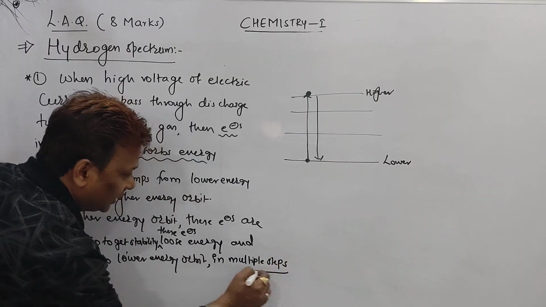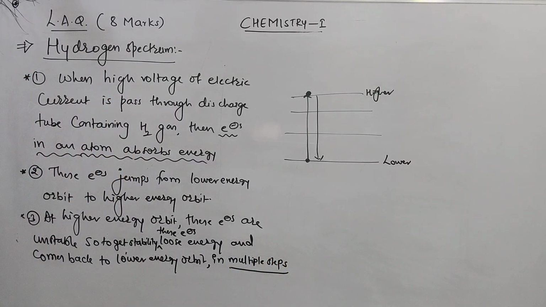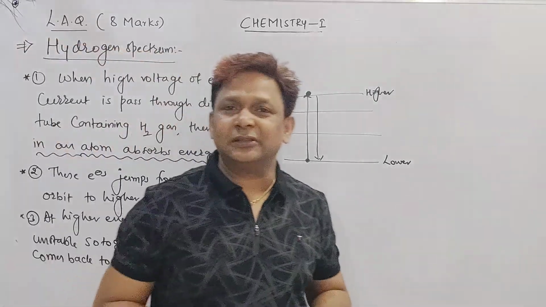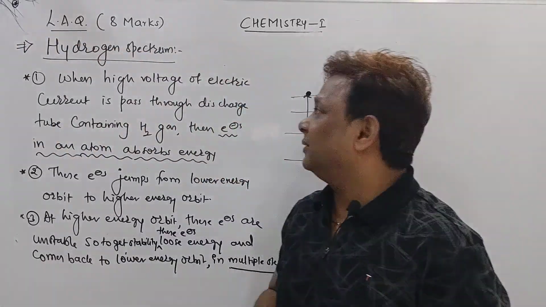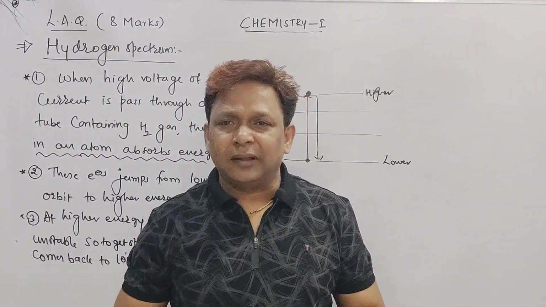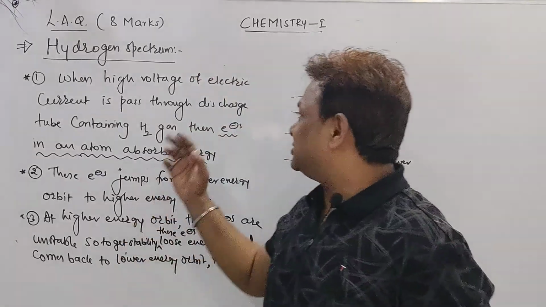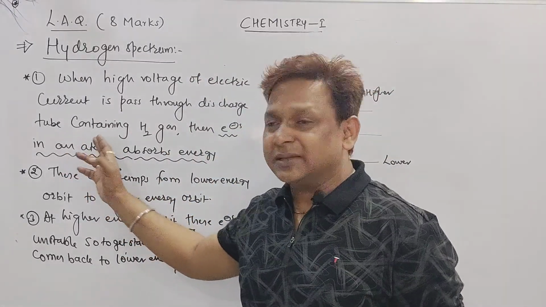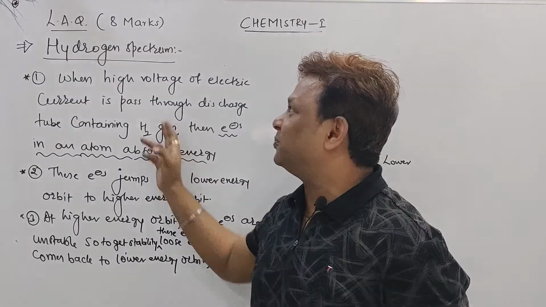Lower energy orbit in multiple steps. Did you understand the 3 points we wrote, beta? Point number 1: when high voltage electric current passes through the discharge tube containing which gas? Hydrogen gas, because we are talking about the hydrogen spectrum.